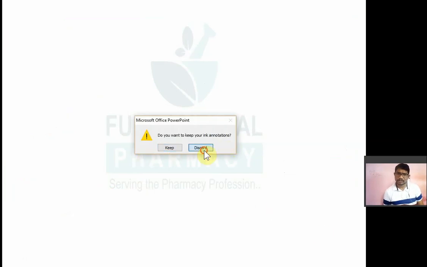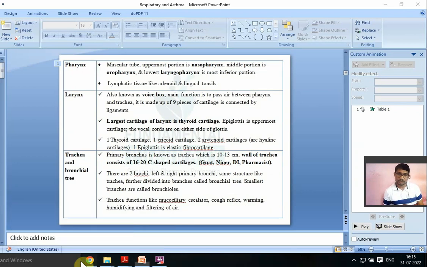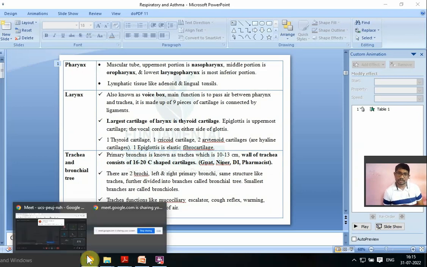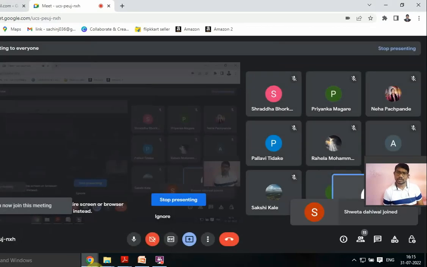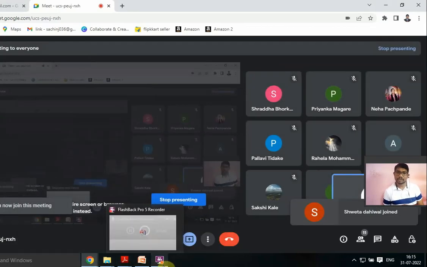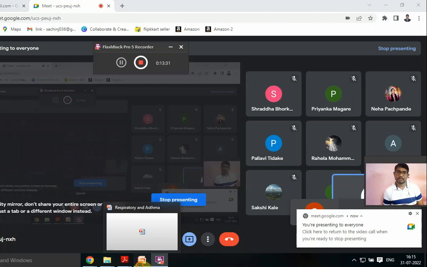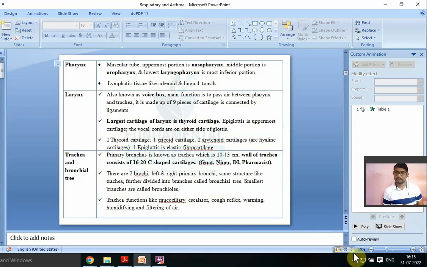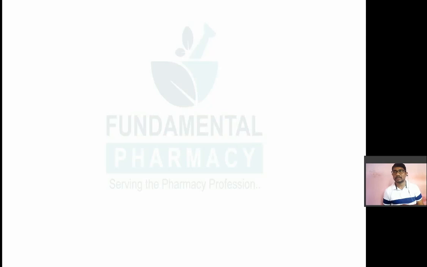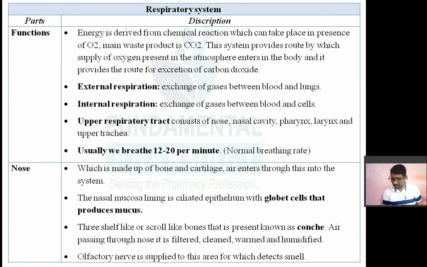So whatever dust particles are there in the inspired air are removed because of the ciliated lining present in the nose. The nose also secretes some viscous mucus, and that mucus deposits any pollutant or solid particle from the air. The particles are trapped in the mucus, and clean air passes through the system, so you will get clean air.